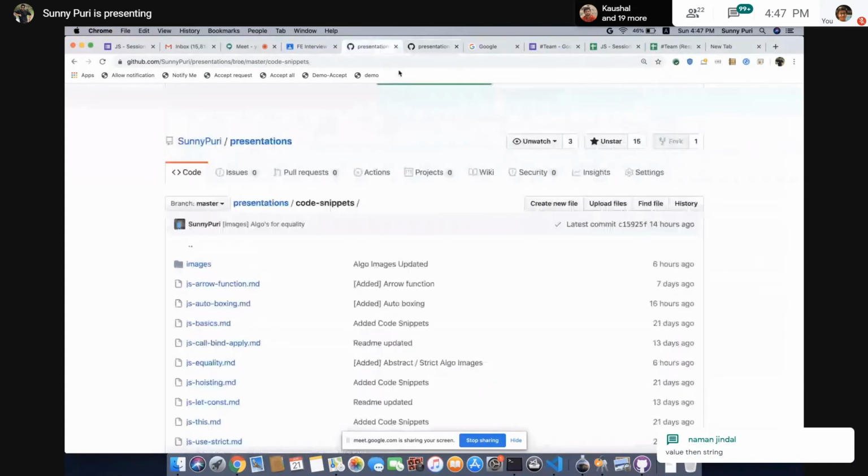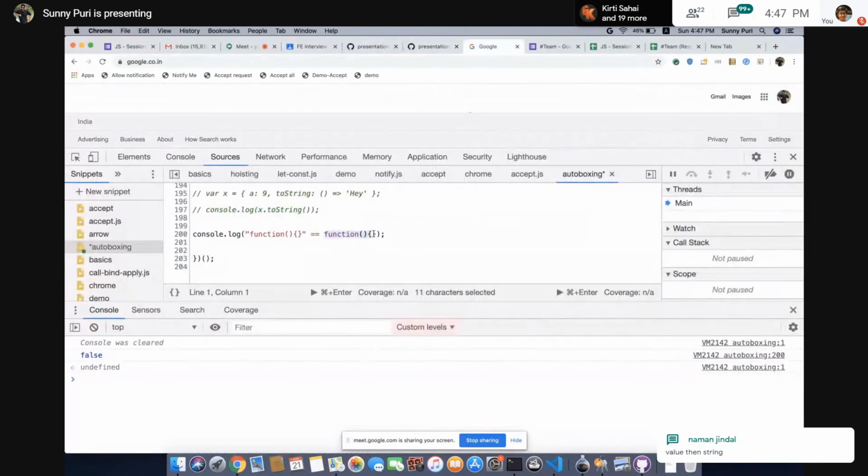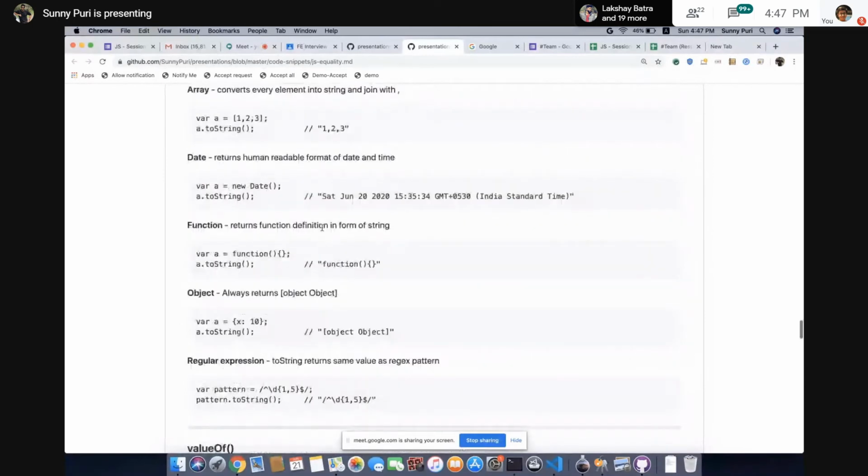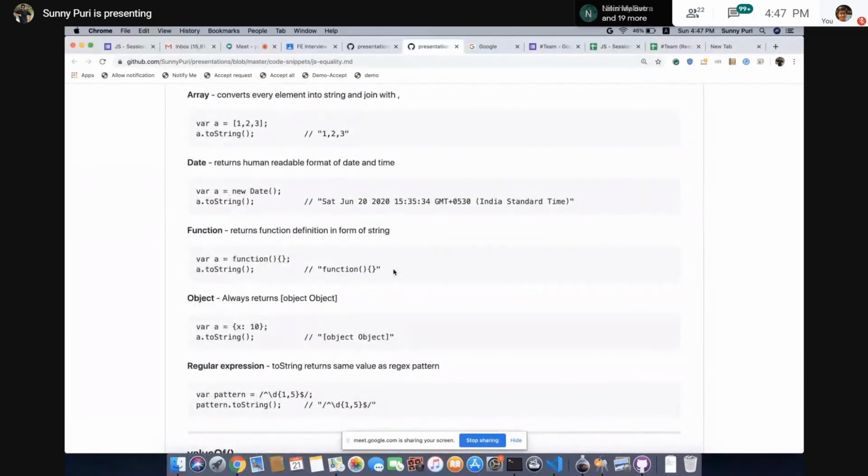Okay, let's do toString on a function. I have also mentioned, if you want to do toString on a function, it will return the function definition. It will give you the function definition.